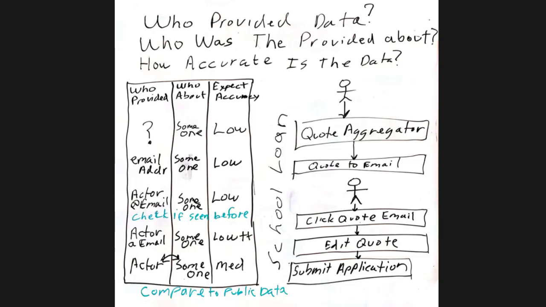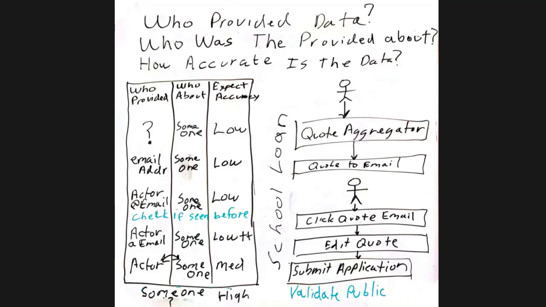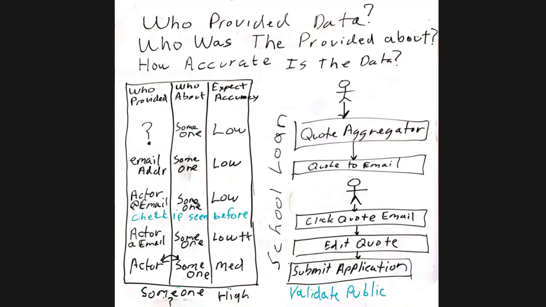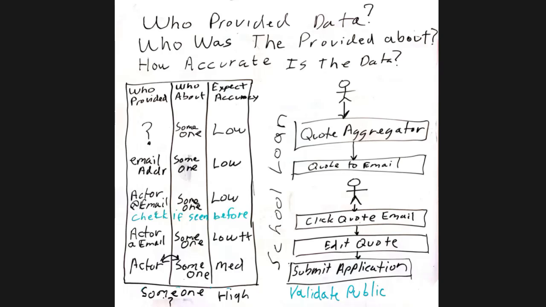In this case, you know what? I'm just going to rewrite that. So I'm not sure what to call it here, right? In this case, if we validate against the public data, we know that the actor, who we think the actor is, because they gave us enough information to tell us who they were, and we assume that that is the same person that's doing the application, because very few school applications have a way to say, hey, are you the person actually requesting this loan, or are you doing it on somebody else's behalf?